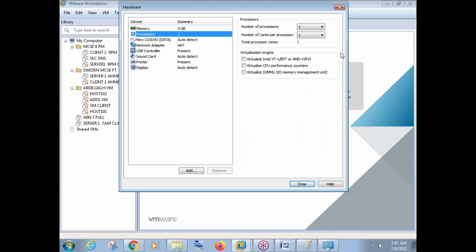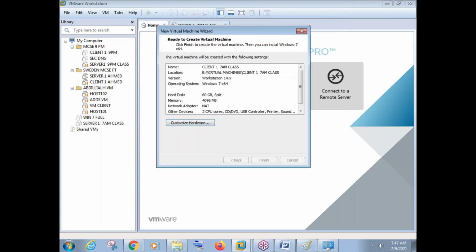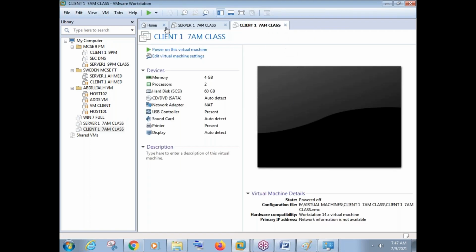And coming to processors, I will take number of processors as 1 and number of cores per processor as 2. That means I have taken totally 2 processors here. Done. Just say close and just say finish. See, 2 virtual machines are created now. One is server 1 7 AM class, another one is client 1 7 AM. Server machine and client machine are successfully created.